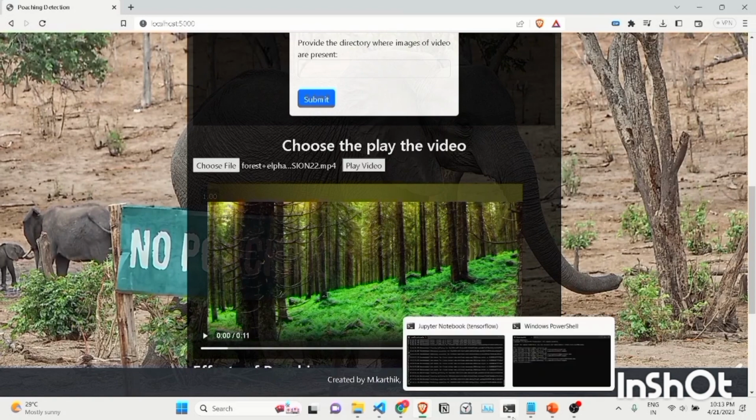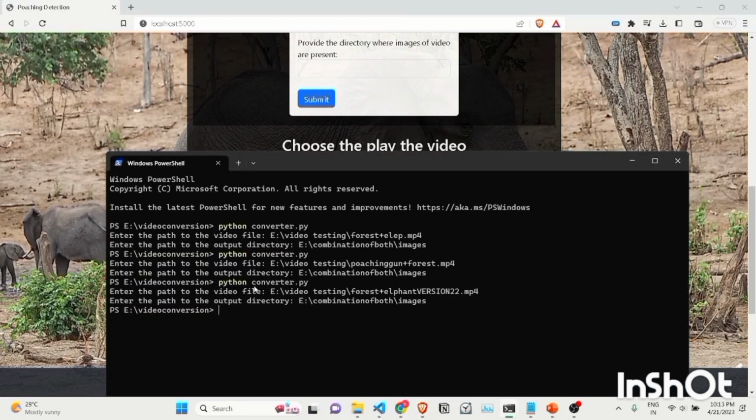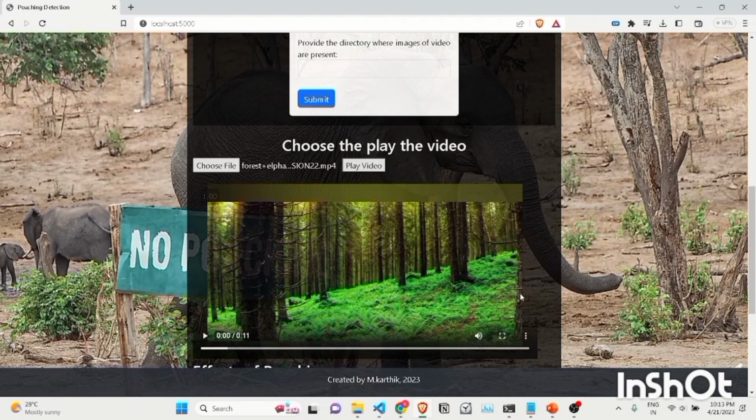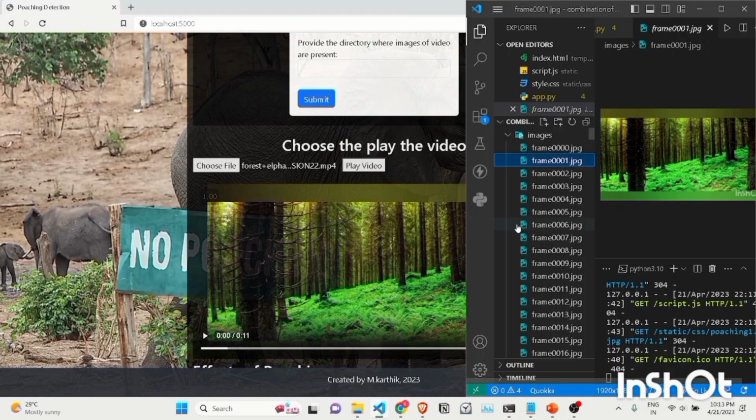Okay, I'll just show you I'm running this converter.py code to convert this video file into a series of images in a certain directory. So I'll just show you the images which are present, as I've kept it open here. This forest video is converted into a series of images, and this helps in making the machine learning model working process simpler.